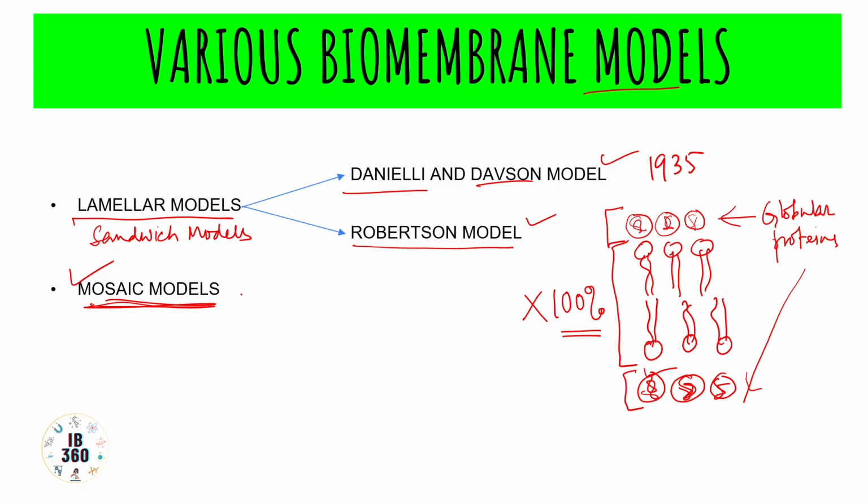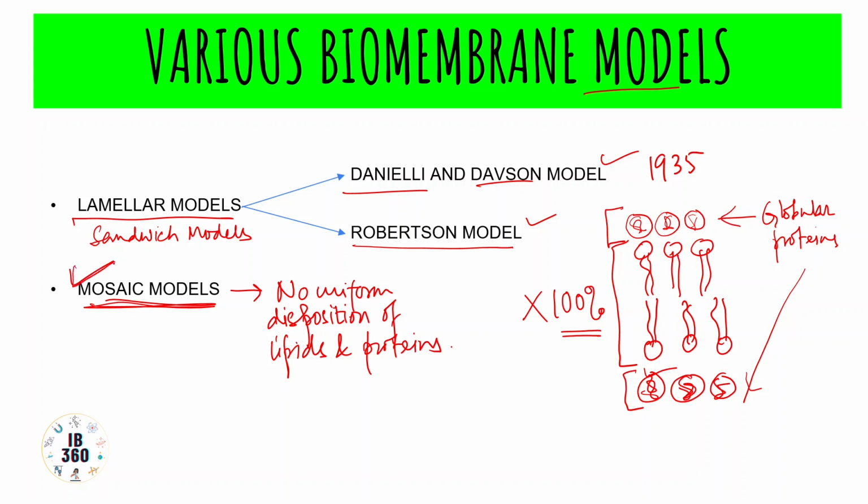So there is no uniform disposition of lipids and proteins. We will see more about this fluid mosaic model, which is the most recent model of a biomembrane, proposed by Singer and Nicolson in 1972.